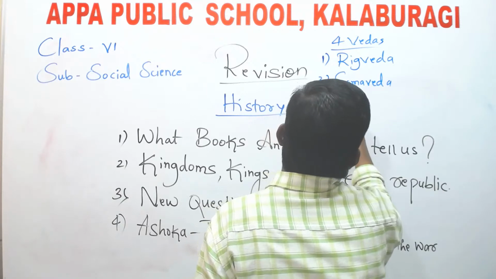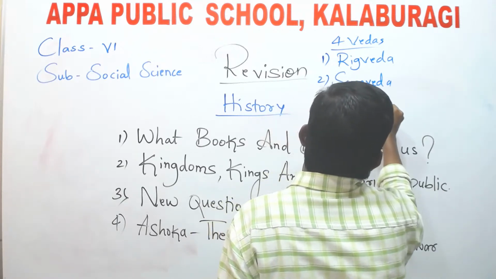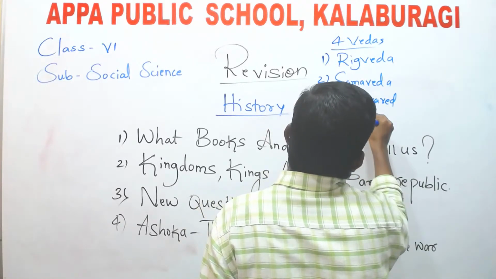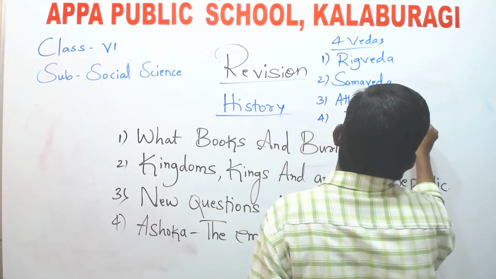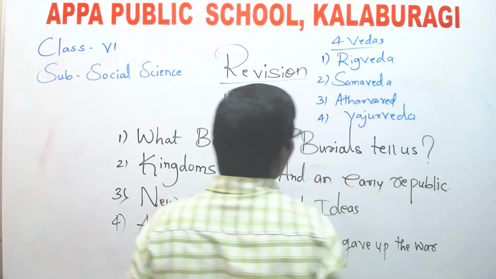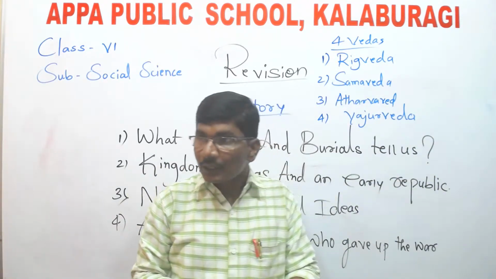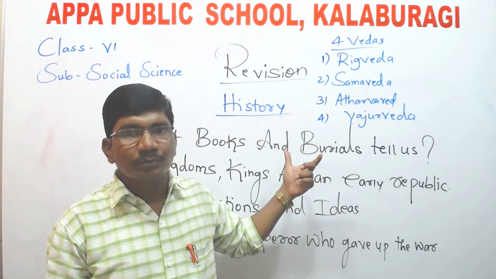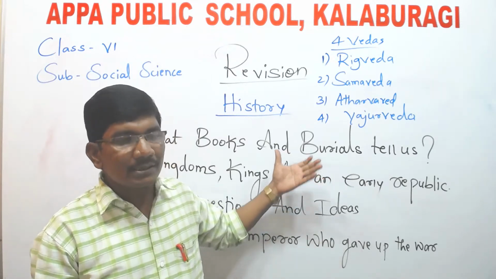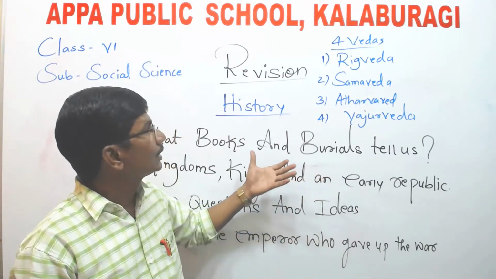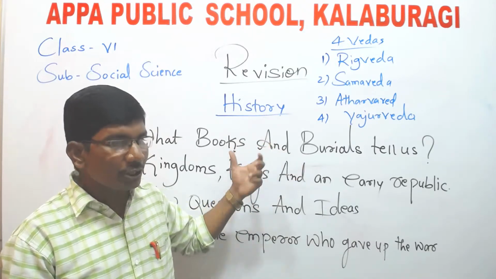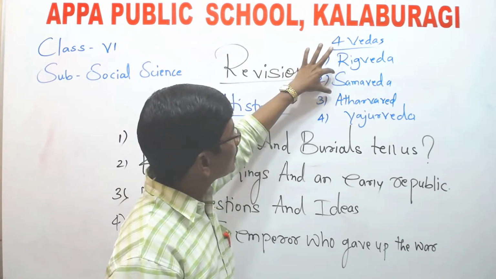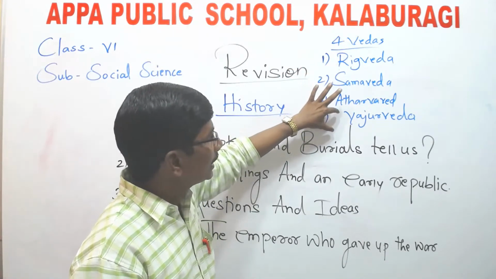Third one is Atharva Veda. And fourth one is Yajur Veda. I have already explained this chapter and you know it very well, but today I am recapitulating a few points.